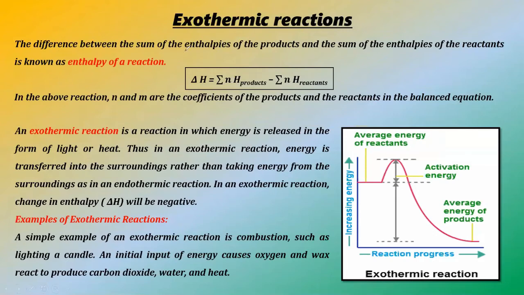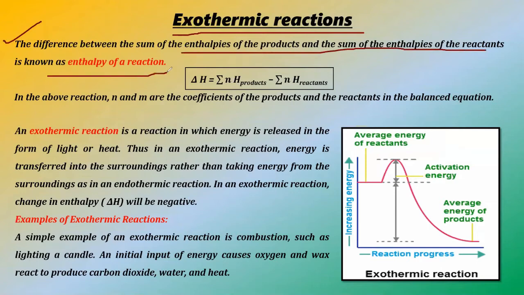So what we are having? Exothermic reactions, a big thing. Exothermic reactions and endothermic reactions have come up, and I guess the name exothermic reaction is known to you from your very childhood. The difference between the sum of enthalpies of products and the sum of enthalpies of reactants is known as the enthalpy of reaction. Enthalpy of reaction means how much enthalpy the products have and how much enthalpy the reactants have. Product minus reactant, if we subtract the enthalpies, we get the enthalpy of reaction.